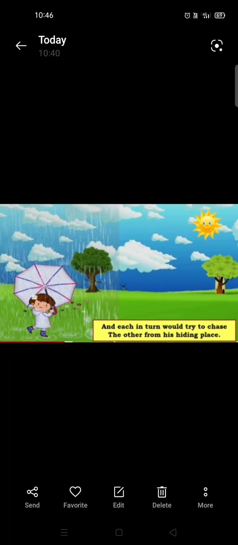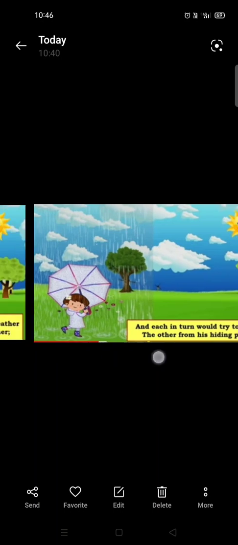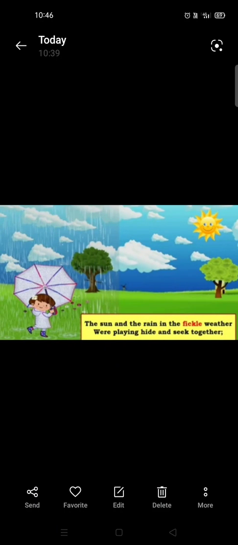The next two lines are, and each in turn would try to chase the other from his hiding place. At last they met to say goodbye, and lo, a rainbow spanned the sky. So, your poem is just having 6 lines. Now we will read out the first 2 lines and I will explain them to you.